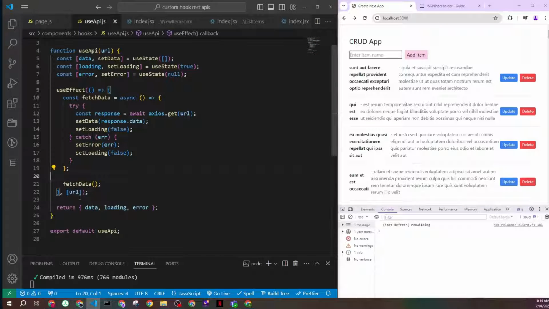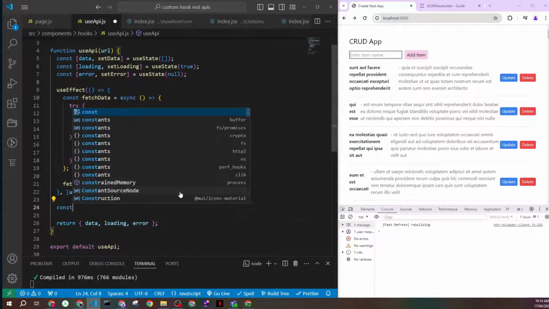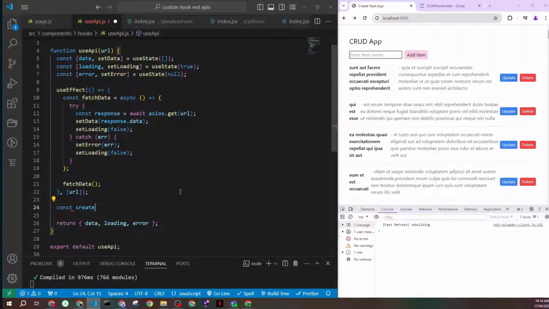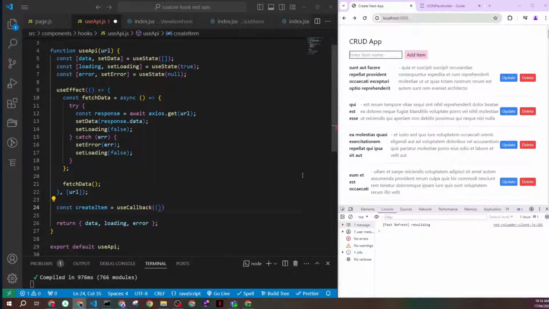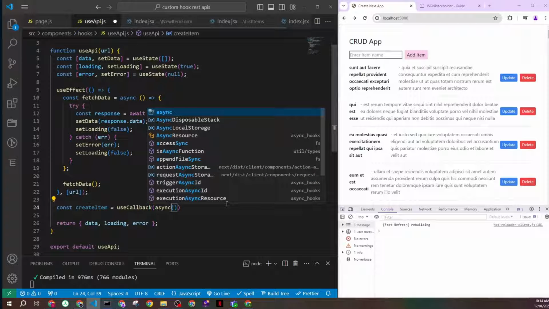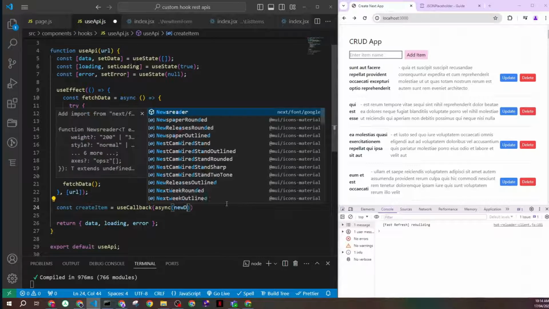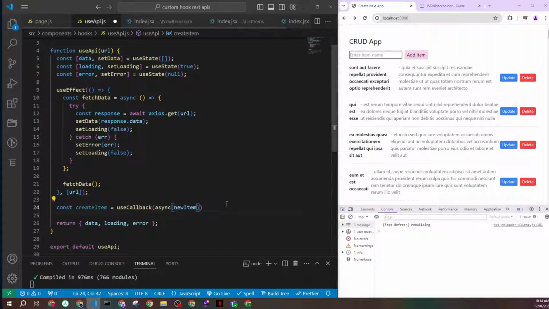Now let's create another call that will help us create a new post. So I'll come here under my useEffect. I'll create a new function called createItem, and I'll wrap it with a useCallback function, so it will help me memoize the function. And this one will be an async call, expecting, of course, your new data because we're creating a new item.